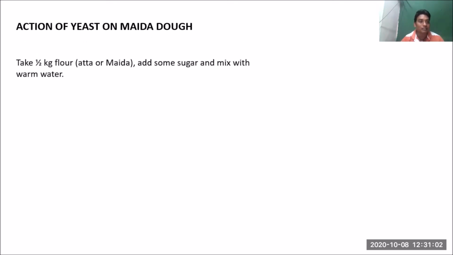For this activity we need flour, sugar and warm water. Flour could be wheat atta or maida. So how much do we have to take? We have to take half a kg, and some quantity of sugar along with warm water. We call it lukewarm water.